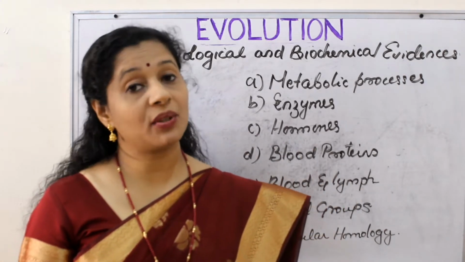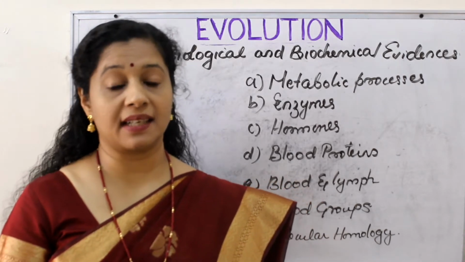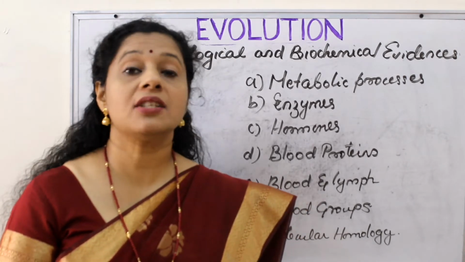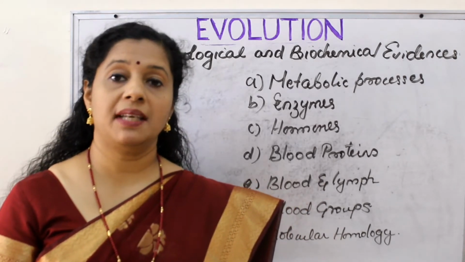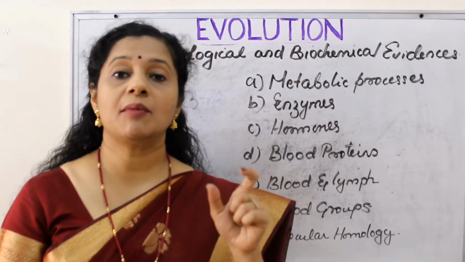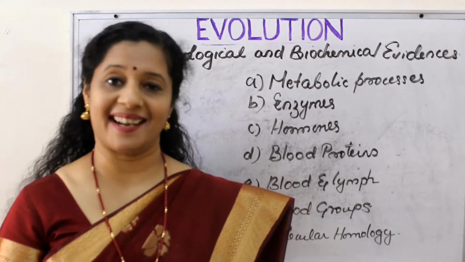And one more thing. What do you mean by genetic code is universal? In molecular genetics we learned the salient features of genetic code, right? We said it is universal. Whether it is human beings or chimpanzees or birds or fishes or bacteria, the same code is coding for that amino acid. So all these indicate a common ancestry.